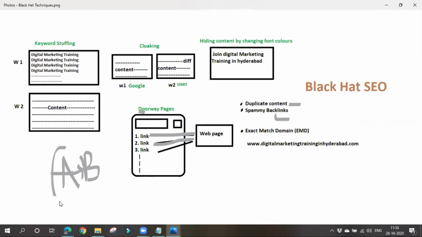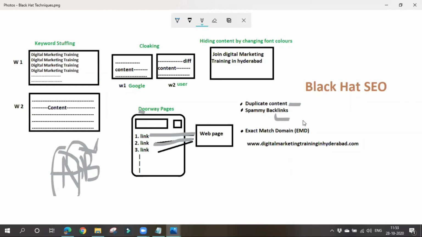Many visitors will be going to A's website, so if they find a link, they click on it. After they click on the link, they'll be navigating to your website. This is known as a backlink. It means A's website is sending some of its traffic to your website. If a website gives a link to your website, it is known as a backlink. So what are these spammy backlinks? What they are saying is, don't give spammy backlinks.